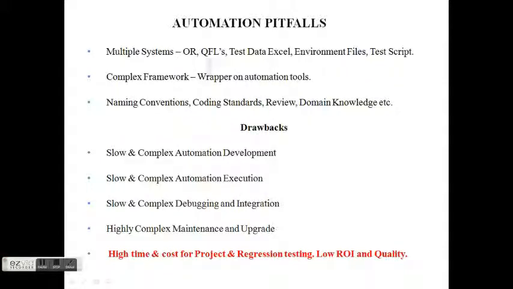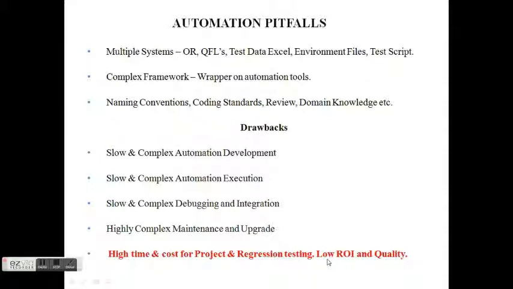And integration also. If I design a test case, I have to see that all the systems and the framework are in sync, and then only the test case will be rendered complete. And because of all these, even the maintenance becomes complex, and upgrade in case of UI changes or new functionality coming in also becomes a little complex. So in effect, the project time and cost goes up, the regression time and cost also goes up, and this cost and time loss is in every release when we set up the regression testing.